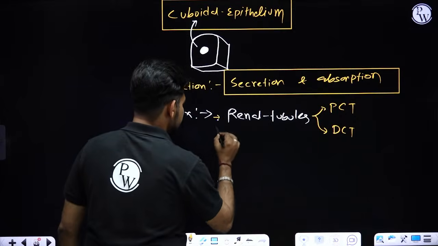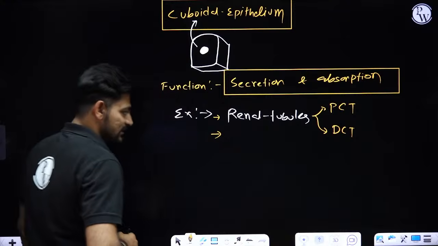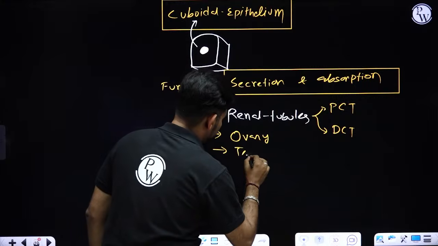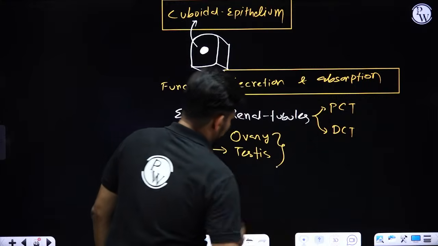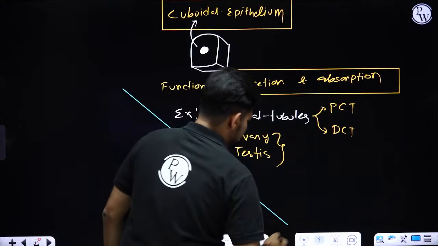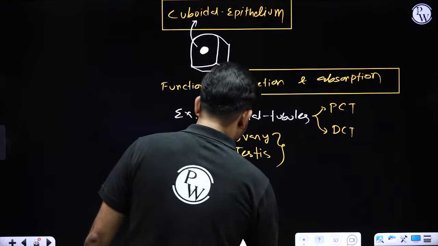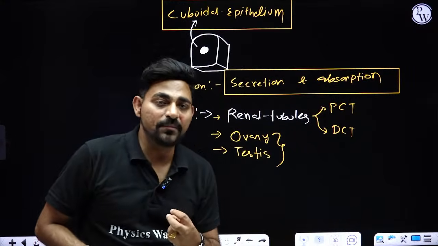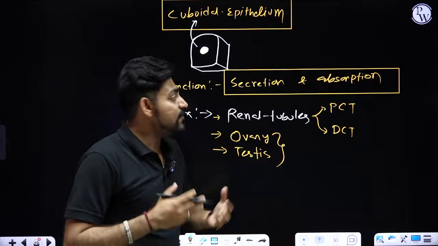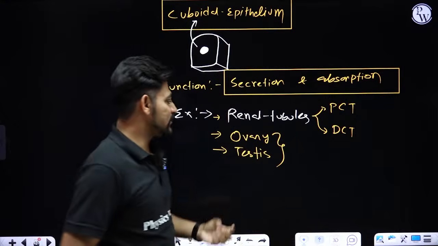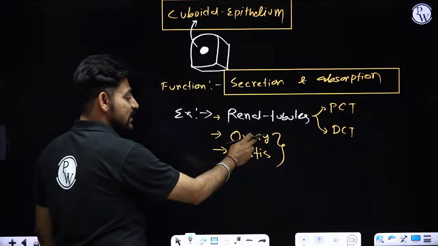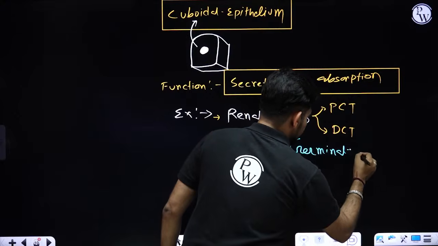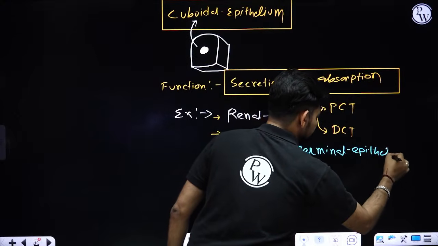Where else inside our body can you find cuboidal epithelial cells? Inside your ovary and inside your testes. Inside the ovary and testes, you have cells which are responsible for the formation of gametes. Sperms and ovum are also derived from cuboidal cells. That's why the particular cells inside the ovary and testes are called germinal epithelium.